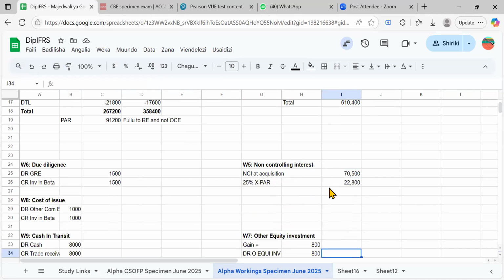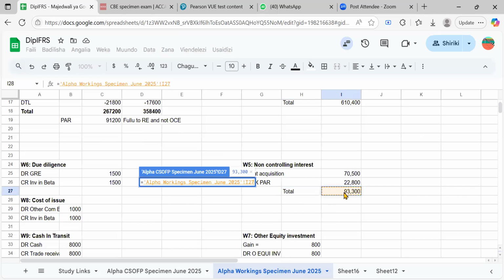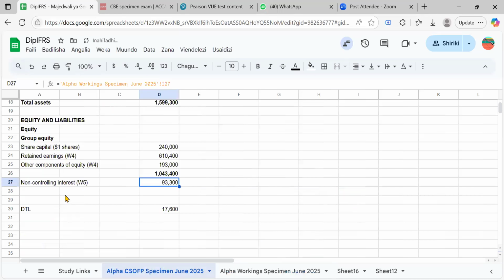I think you can just get the total two here. Total, and it should be equal to this one plus this one. I would have 93,300, right? Yes. So just say equals to 93,300. So you would have the total equity. It's the group equity plus this non-controlling interest, and we would have the total equity like that.